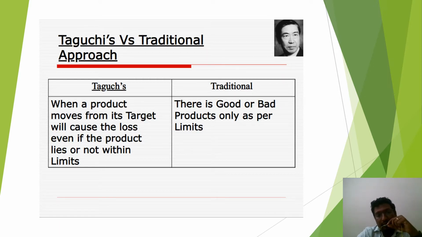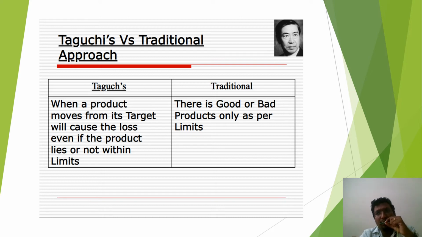What's the difference between Taguchi's approach and the traditional approach? Taguchi says whenever a product moves from its target value, it is called a loss. But according to the traditional approach, a product is considered a good product even when it goes beyond or below the specification limit. That is called the tolerance level. It can be plus or minus 0.2 millimeter. So if a product is to be manufactured with a dimension of 20 millimeter, it can be 20.01 or 19.8 millimeter. So it is called the tolerance limit. But according to Taguchi, it is called a loss.